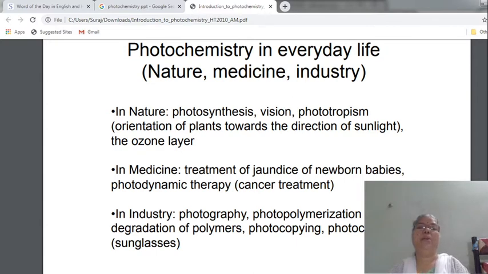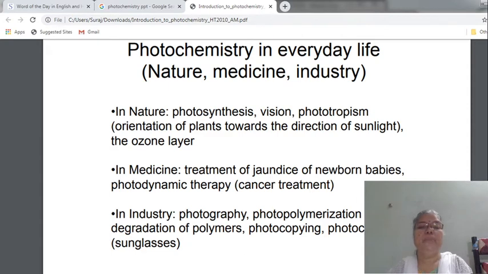The formation of the O3 molecule by the combination of the O2 oxygen molecule plus one oxygen atom. All these reactions take place with the absorption of photons in the UV and visible region.